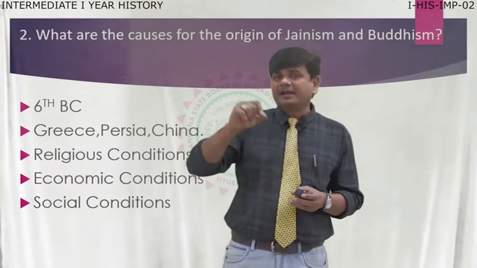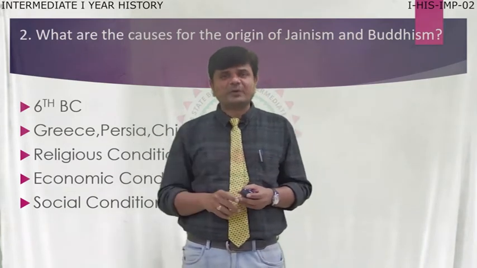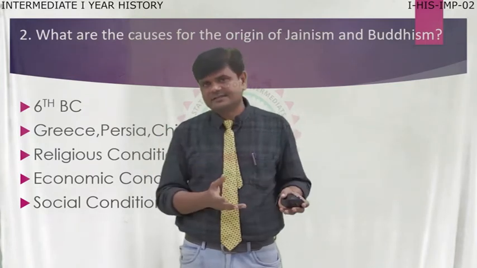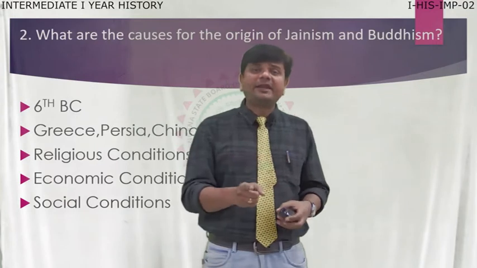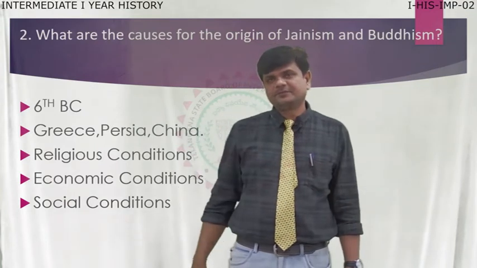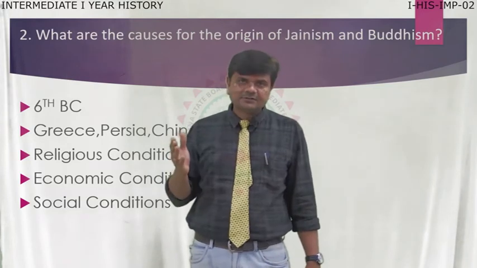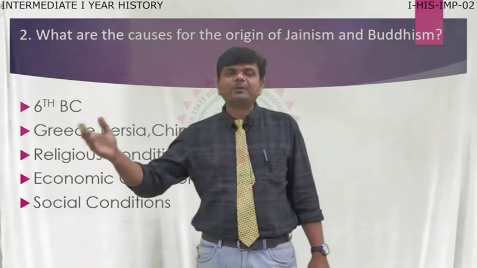To celebrate festivals, rituals, or any kind of samskaras, the people had to invite Brahmins. So it led to great expenditure for common people.